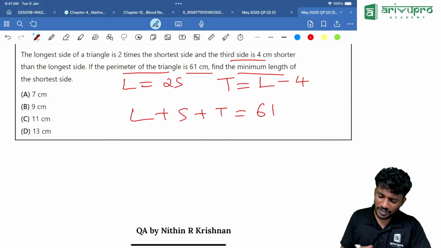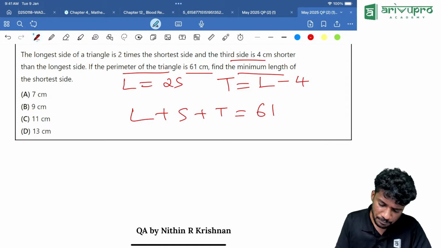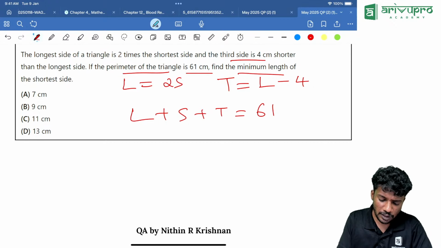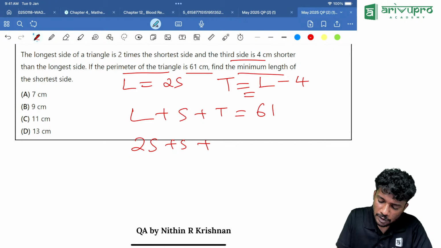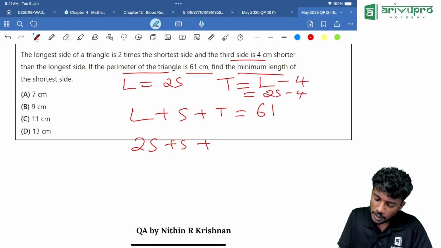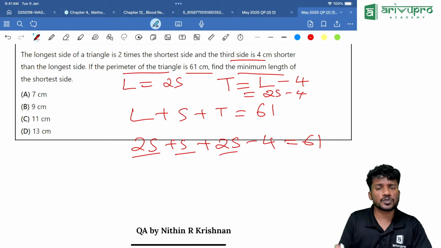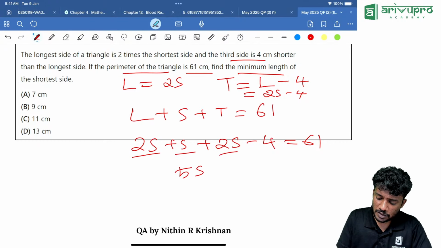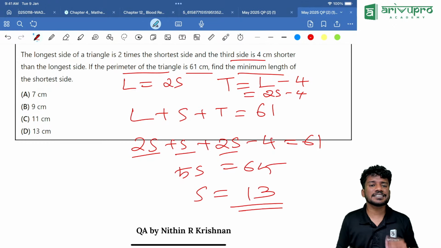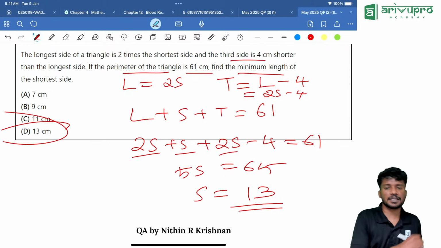Okay, let's see. We will just solve this. Directly we are getting the answer. The shortest side we need to find. 2s plus s plus t is what? L plus L minus 4. Can I write it as 2s minus 4? So 2s plus s plus 2s minus 4 is equal to 61. Now, 2s plus s plus 2s is how much? That is 5s. Then minus 4 to the other side will become 65. s is equal to 13. So 13 is the minimum value. Option D is the answer.